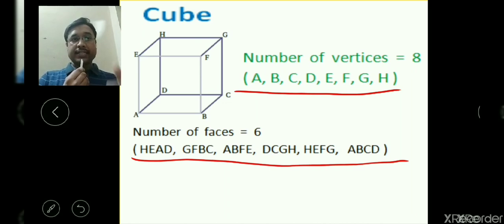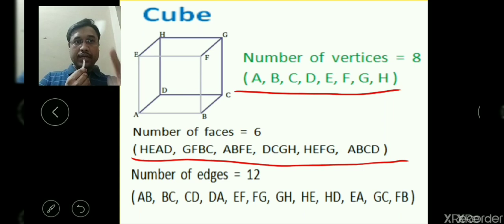Here in the cube we can say it is a three-dimensional body where it has 6 faces and each face is in the shape of a square with equal sides. That means their side measurement is the same. So all the faces are congruent squares, meaning their sides are also equal, and it has 12 edges.